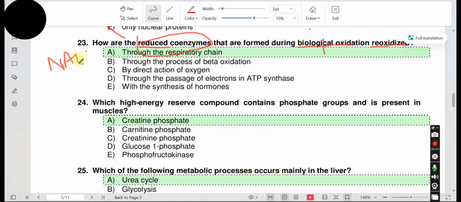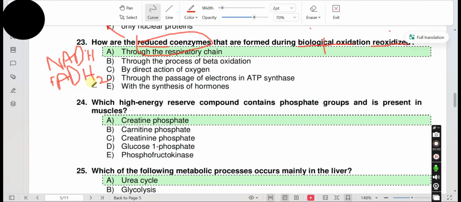NADH and FADH2. These are produced during glycolysis, Krebs cycle, and pyruvate oxidation. These are called reduced because they have gained electrons. They are reoxidized through the respiratory chain or electron transport chain.